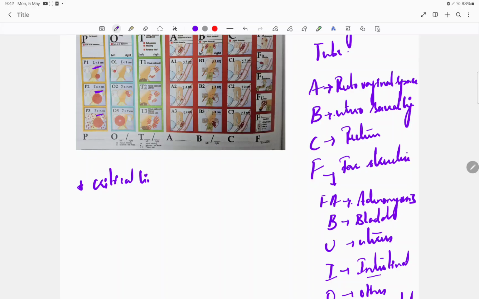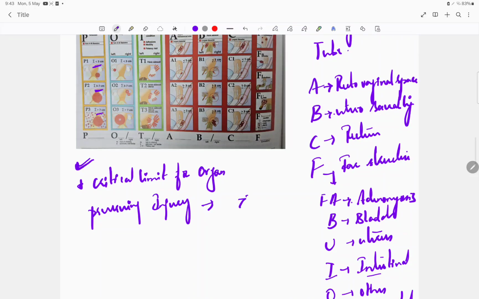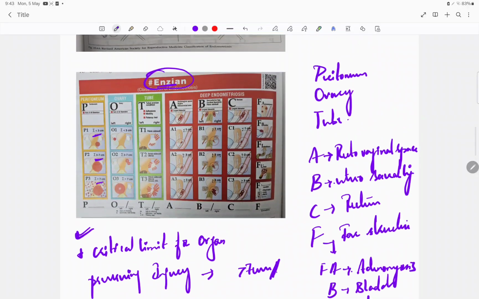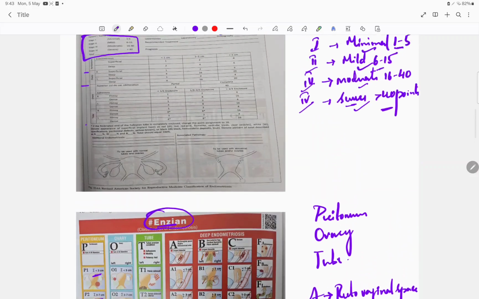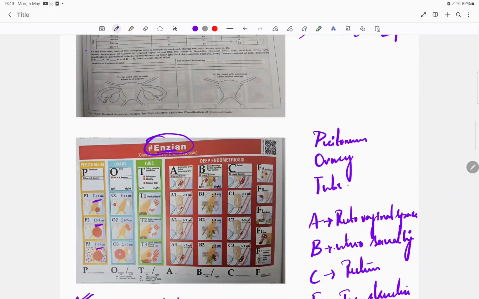The critical limit for organ preserving surgery, it's an MCQ they have asked, is more than 7 centimeter. If it's more than 7 centimeter, generally preserving the structure is quite difficult and not even advisable. That is about the ENZIAN classification and the ASRM classification.